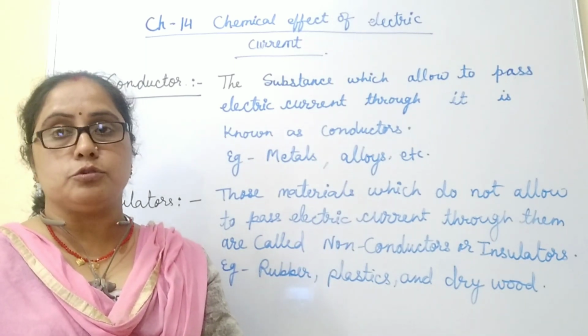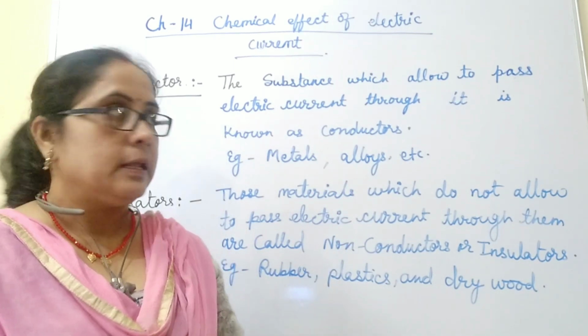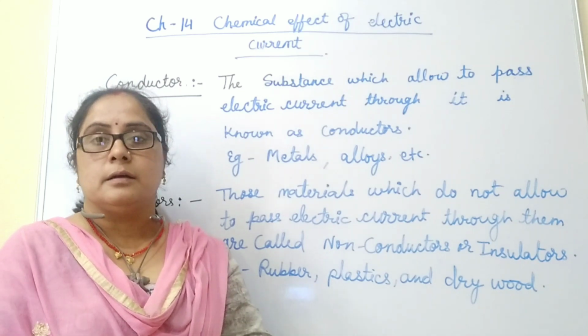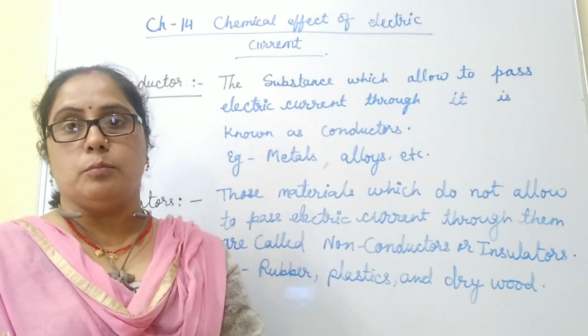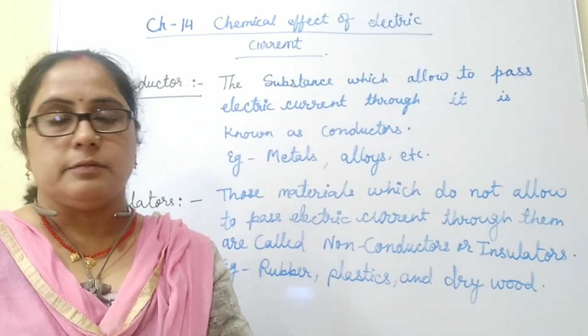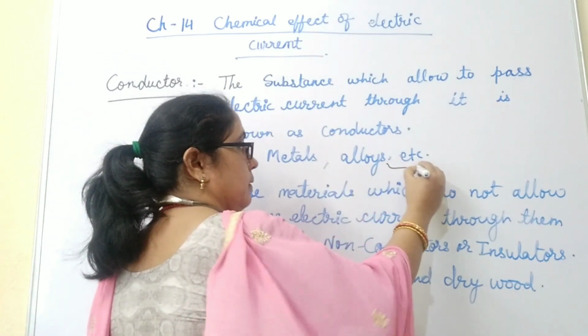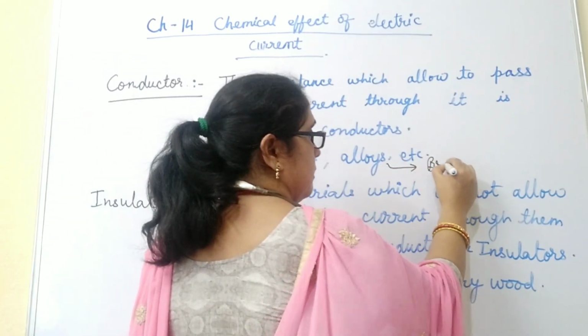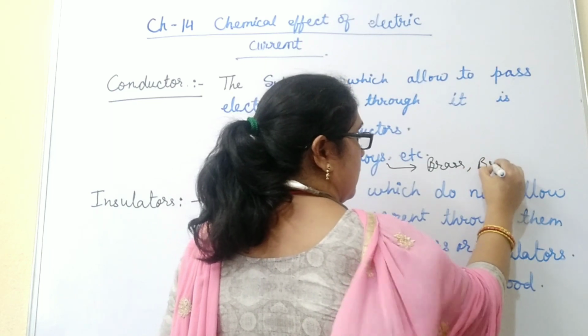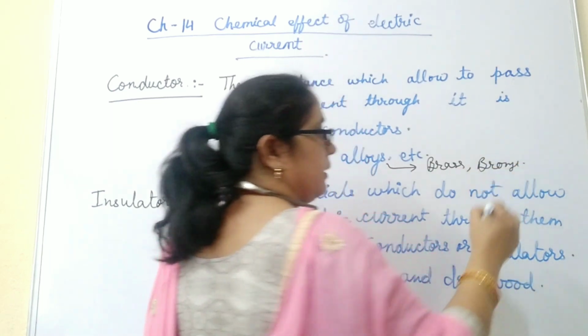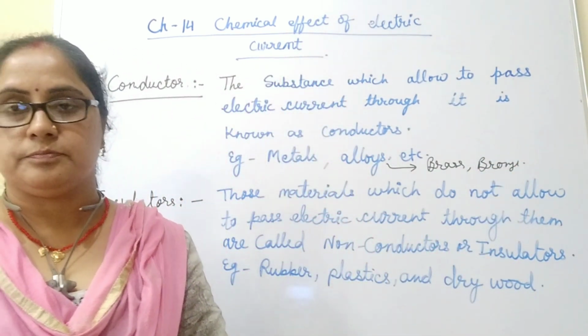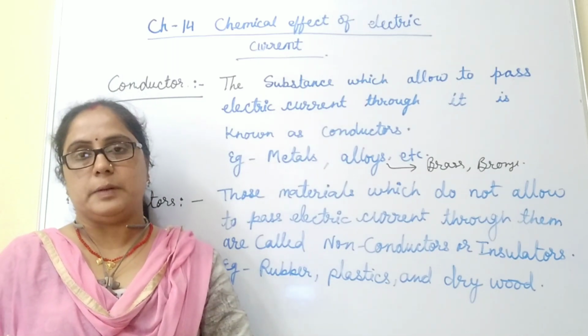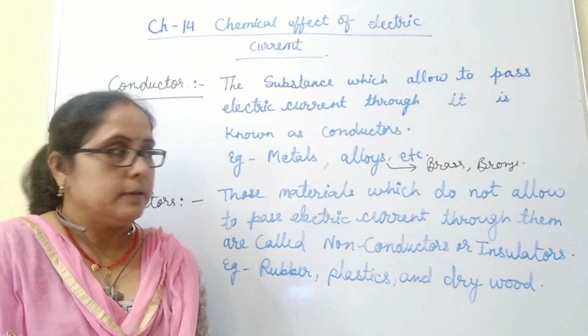Most metals allow electricity to pass through them, and alloys are mixtures of two or more metals or non-metals. For example, brass and bronze are alloys. They also allow electricity to pass through them.